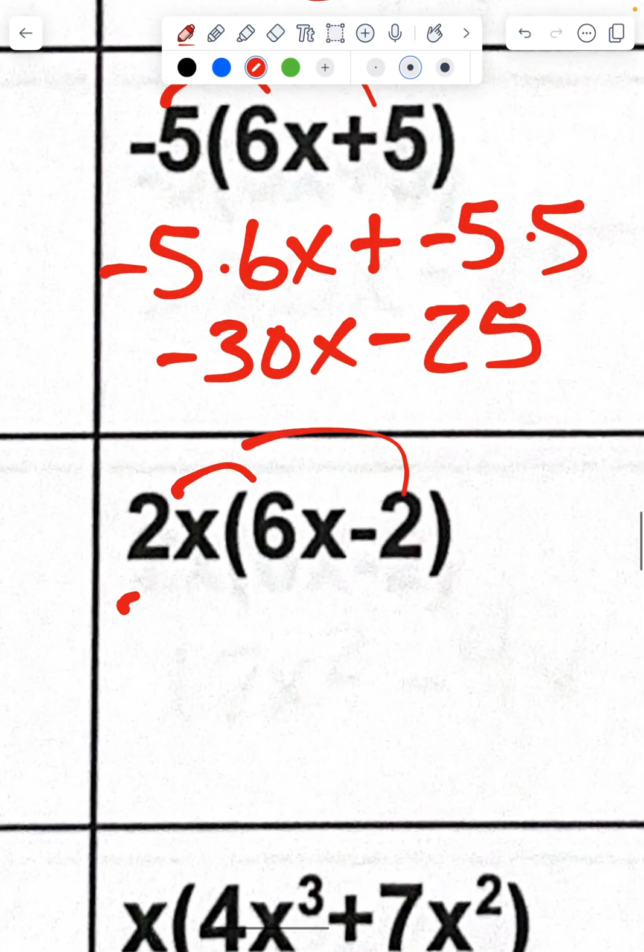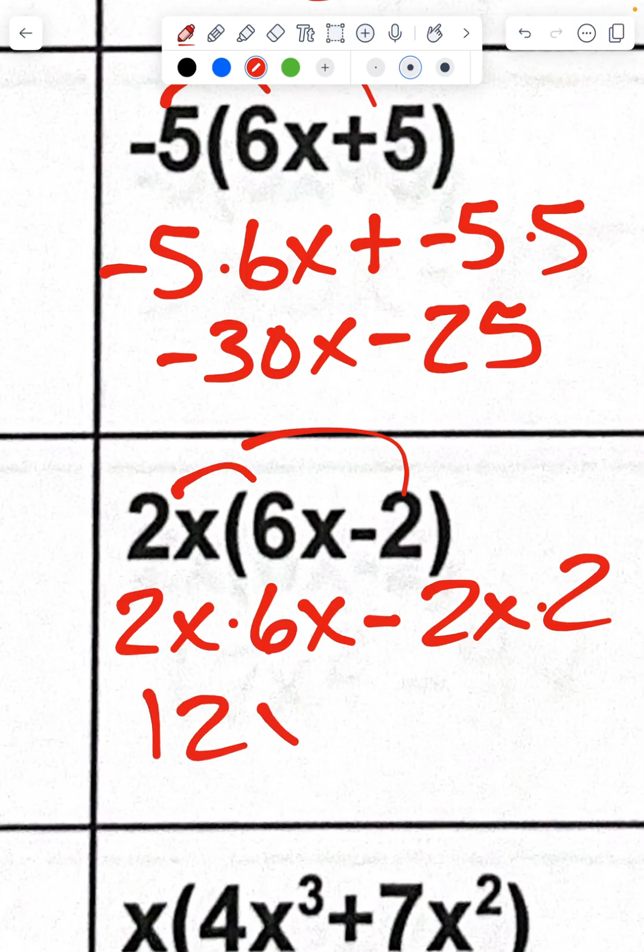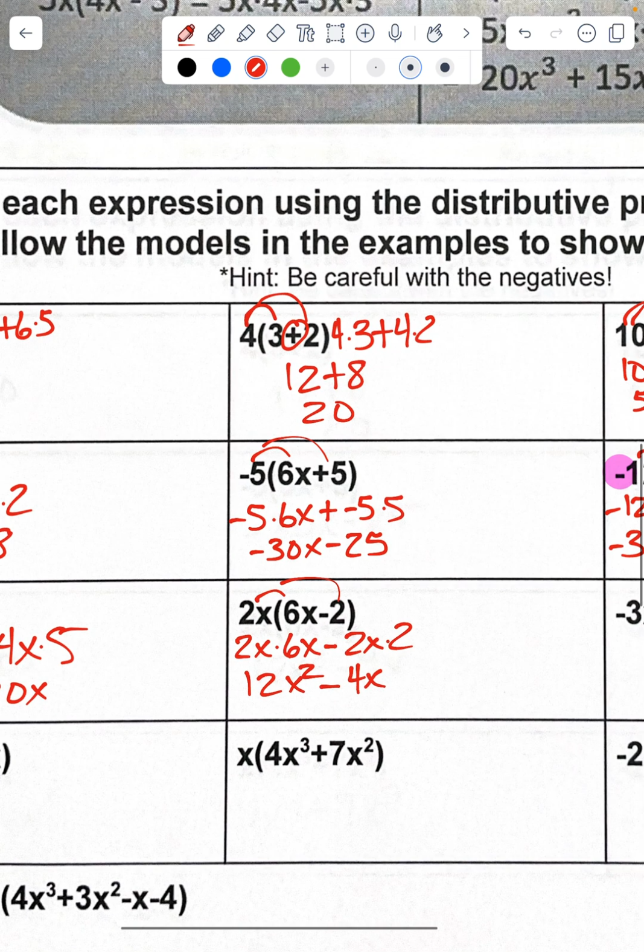Same thing here, 2x times 6x. I'm going to have a negative sign here, minus 2x times 2. 2 times 6 is 12. X times x is going to be x squared, just like we did. I'm going to keep this negative sign, and 2x times 2 is going to give me 4x.